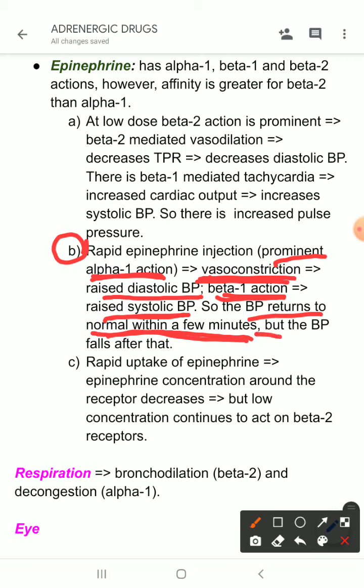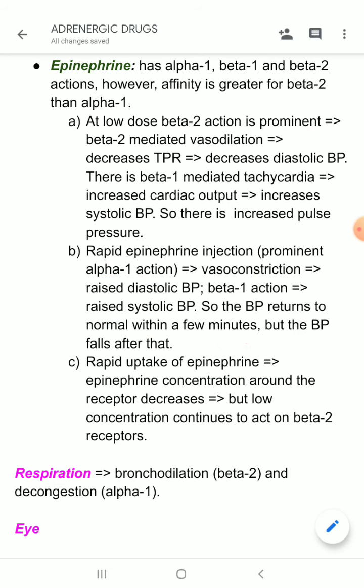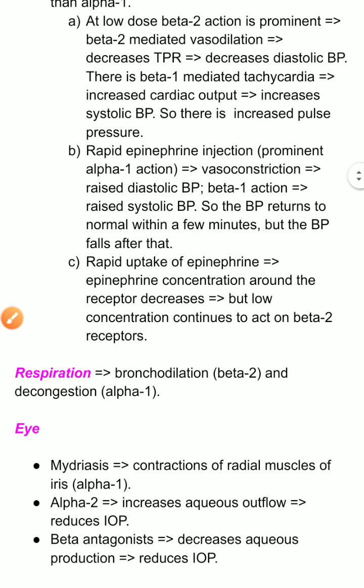But there is a but, the blood pressure falls after that. Why does it occur? Because there is rapid uptake of epinephrine. After the action is terminated, the epinephrine is taken up.